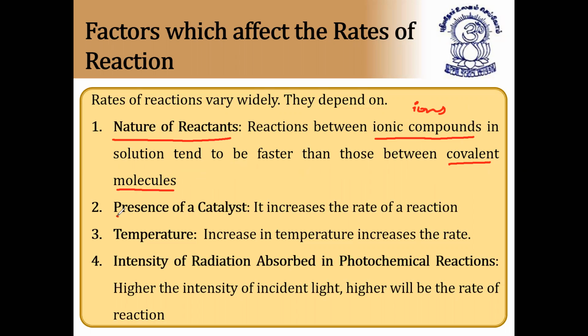Next, the second point is presence of catalyst. What does the catalyst do? There are mainly two types, positive catalyst and negative catalyst. A positive catalyst increases the rate of reaction, whereas a negative catalyst decreases the rate of reaction. On the whole, a catalyst is a substance which does not get involved in the chemical reaction, but only in its presence the reaction takes place. That is the effect of catalyst. I hope you already know what a catalyst is.